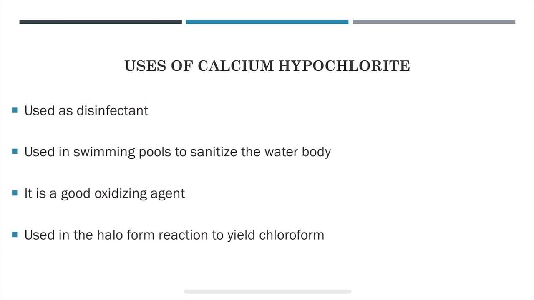It is used for bleaching dirty clothes in the laundry, as a bleaching agent for cotton and linen in the textile industries. Dry bleaching powder is used as commercial bleach for wood pulp, textiles, oils and soaps, and in laundry as a decolorizer and disinfectant. So these are some of the uses of calcium hypochlorite.